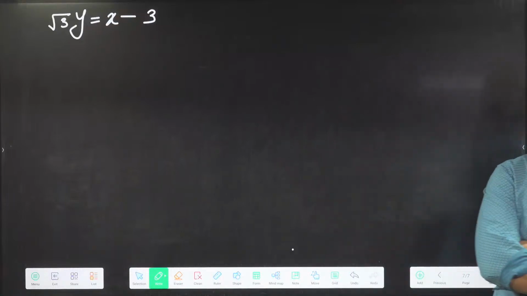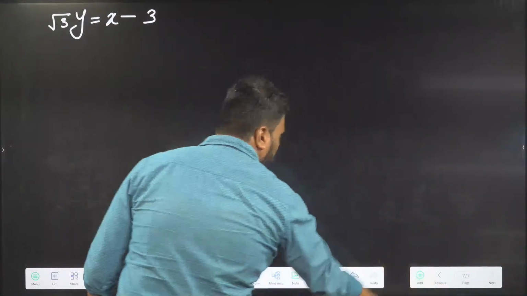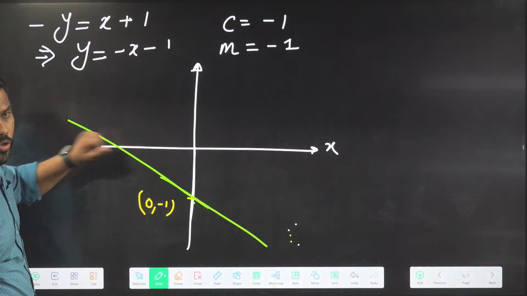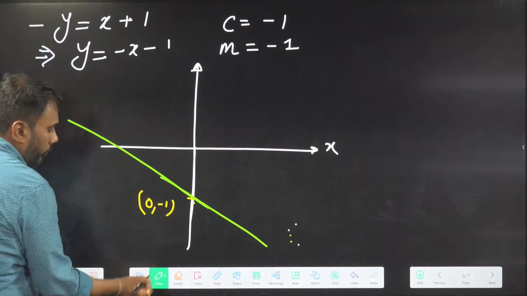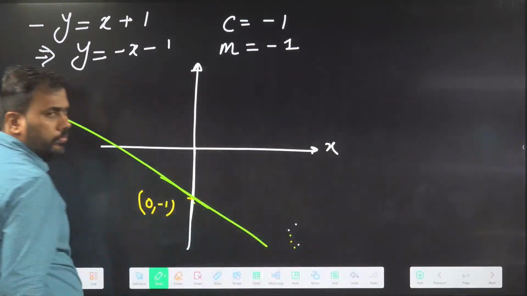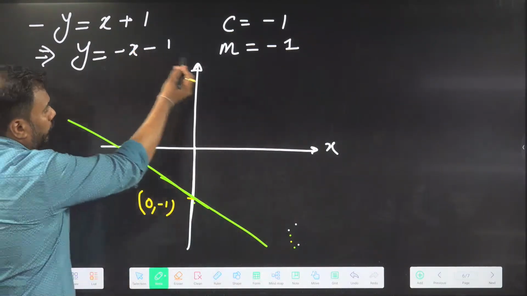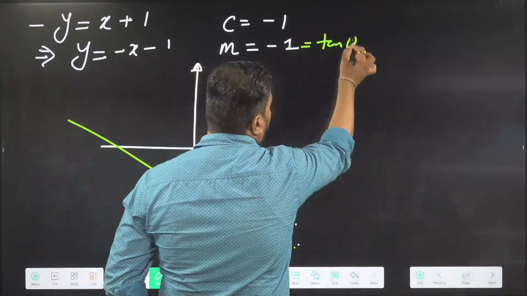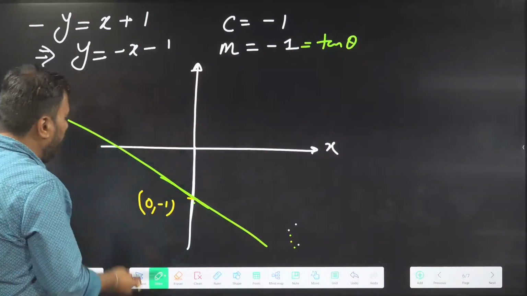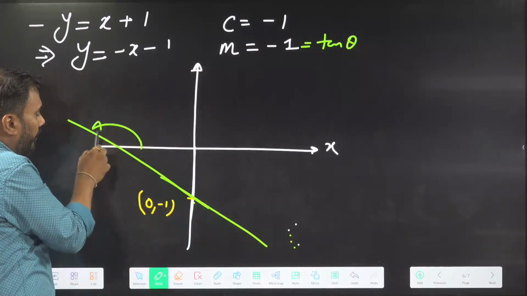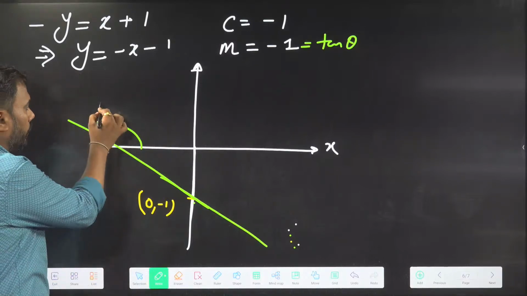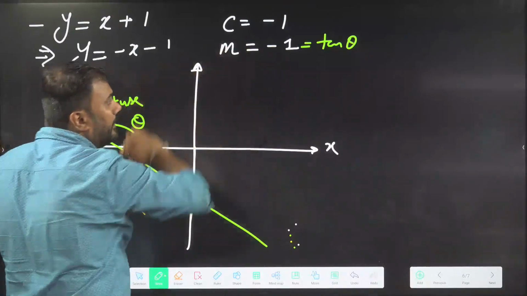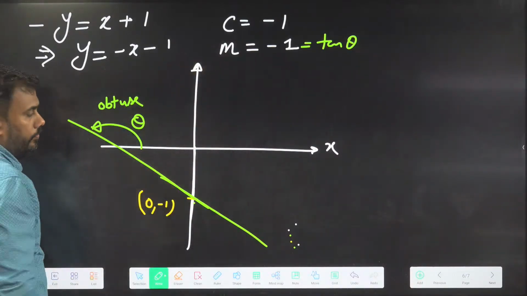How to find theta for the question? Just a second. In the previous question, listen carefully. I forgot to tell you about this angle. Here the slope is negative. Slope is minus 1, so tan of theta is negative. Whenever there is a negative slope of a line, the angle of the line with the positive x-axis will be obtuse. How is this obtuse? Because tan theta is negative for an obtuse angle.